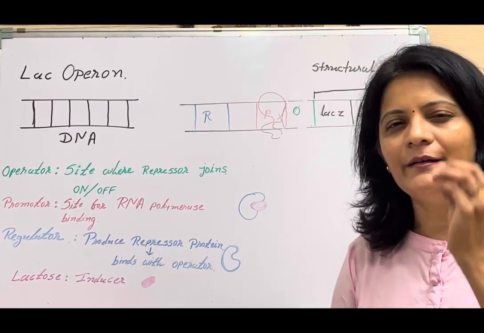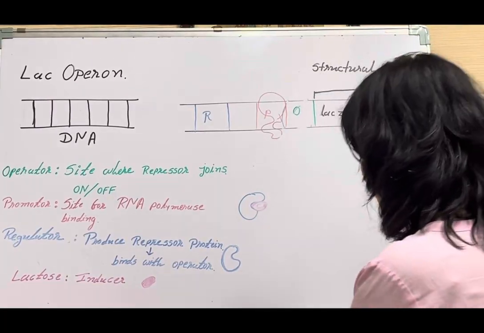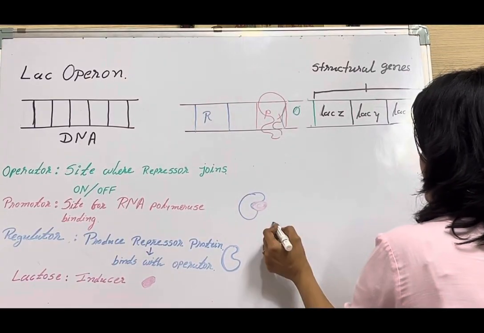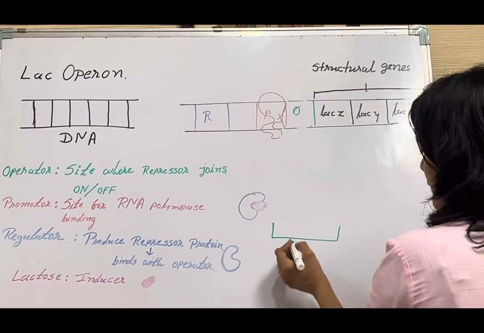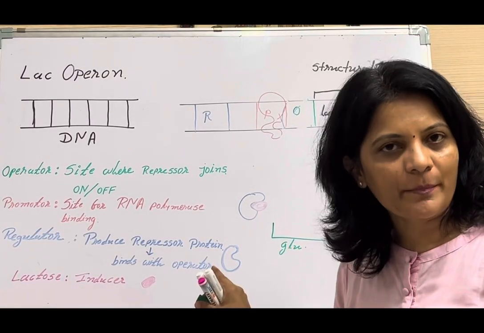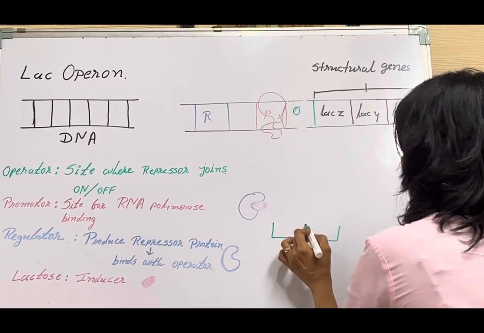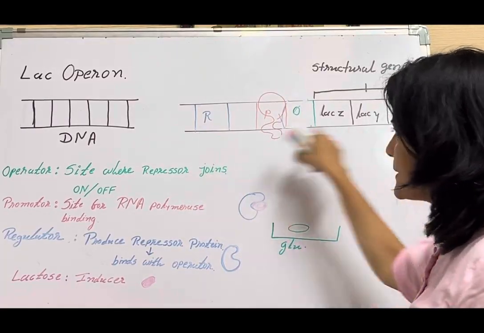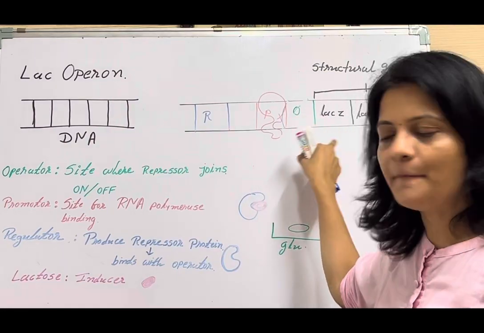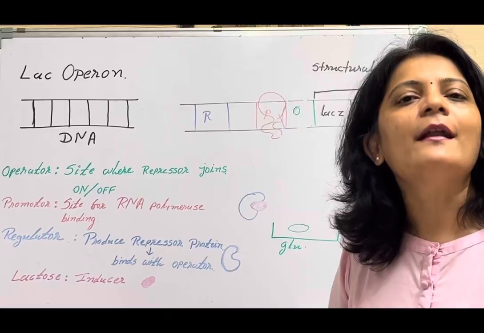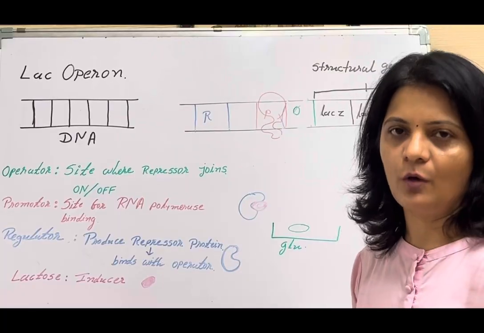Now, let's go into a little more detail. Suppose this is a Petri plate and this Petri plate contains glucose. Right now lactose is not present. The E. coli bacteria is present in this plate. In this E. coli bacteria, it has this operon in its DNA, right? Now, if glucose is present, it does not require the lactose operon to be turned on.